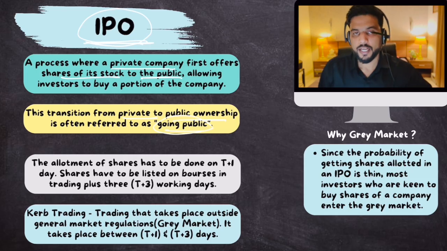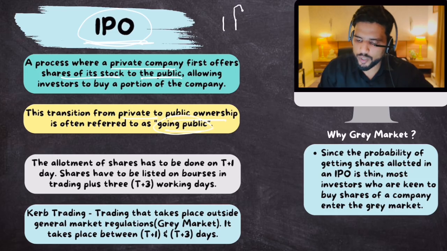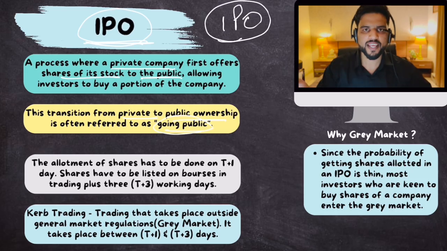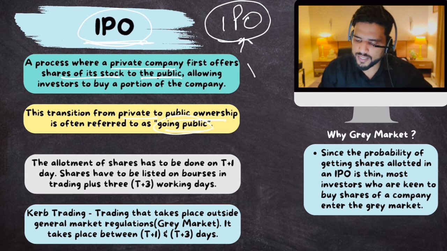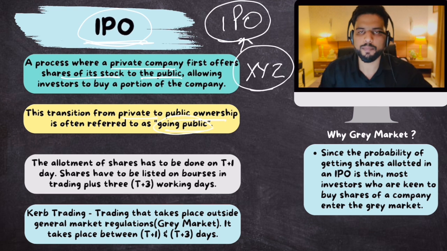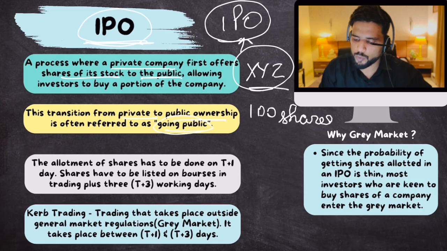Okay. Now the thing is, whenever this IPO is opened, people like you and me bid for it. For example, there is the company called XYZ. It has issued its IPO. So you are interested in this IPO. So you will bid for 100 shares of this company. Someone else will bid for 1,000 shares. Someone else will bid for 10 shares, and so on and so forth.